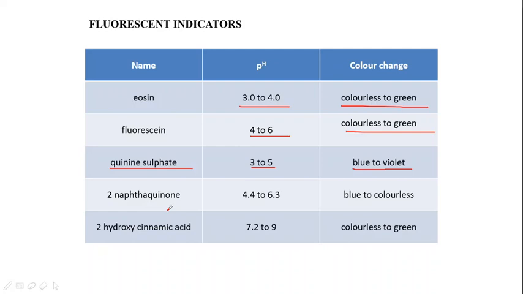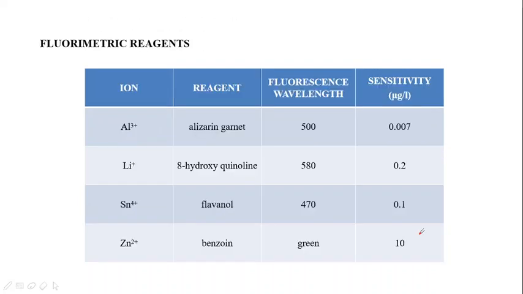Now what are the fluorimetric reagents? We have already seen in our previous slide that aluminum, lithium, tin and zinc could be analyzed by forming a complex with alizarin, 8-hydroxyquinoline, flavanol and benzoin. Now these are said to be fluorimetric reagents. That means when these ions combine with these agents, they give some fluorescence wavelength and they have very high sensitivity.